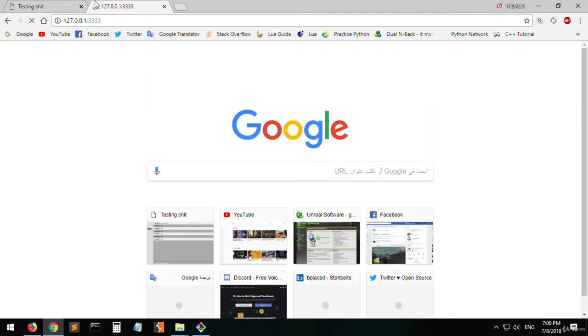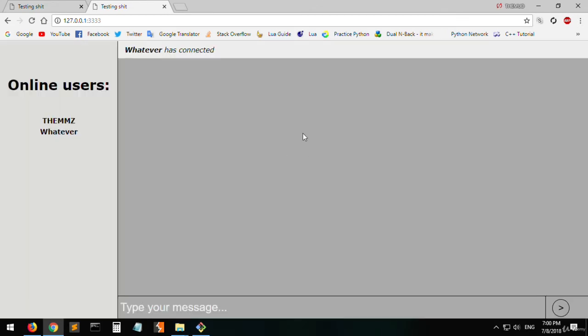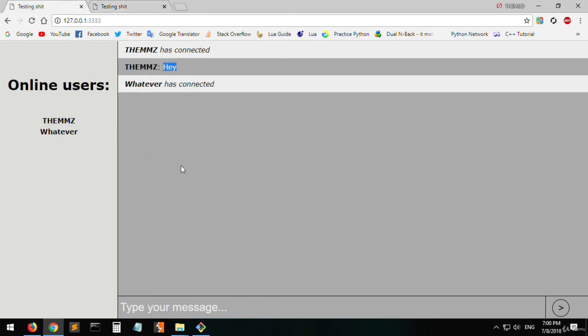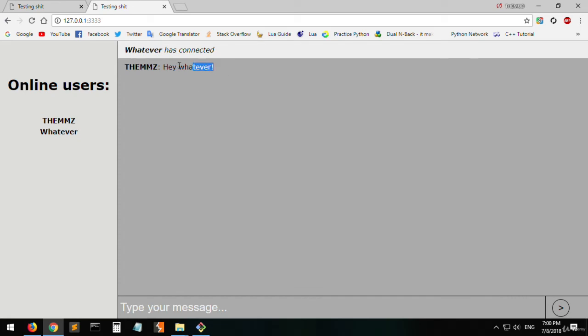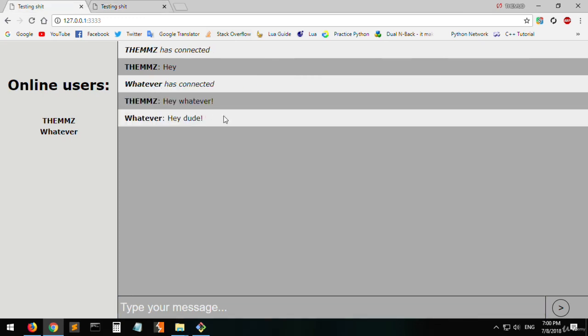Let's actually connect another session in here and say whatever. You can see that whatever has connected and it lists the online users, and you see here whatever has connected. If you type something like hey whatever, you can see it here as well. You can type hey dude, and you can see it here as well as here.